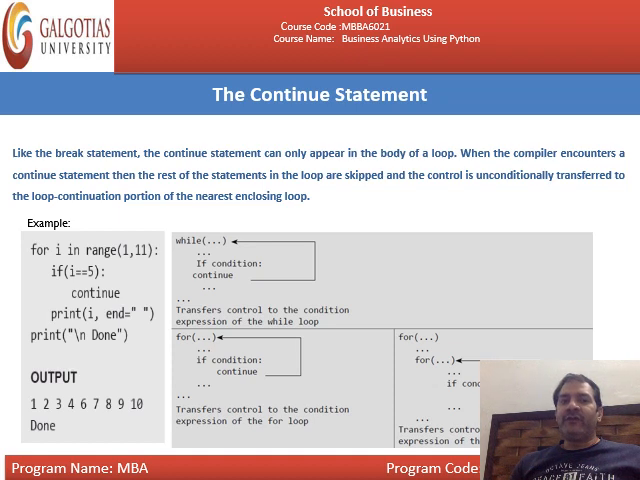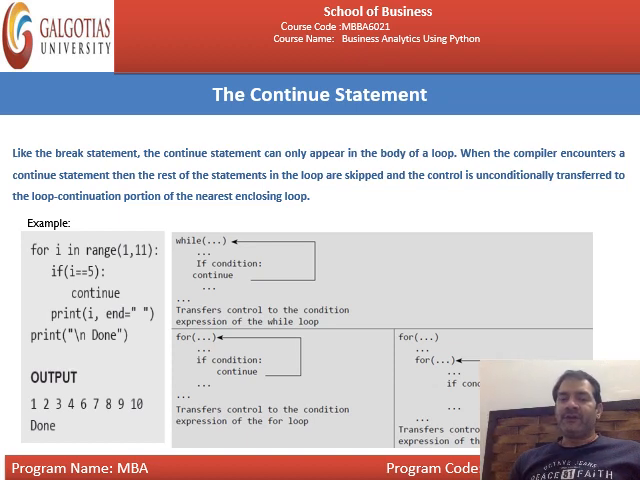When the value of I is equal to 1, it will print 1. I is equal to 2, it will print 2, then 3, then 4. When I is equal to 5, it will not print 5, but continue. Continue means control goes back to the expression within the loop. Now the value will be 6. 6 will be printed, 7, 8, 9 and up to 10. Then finally 10 will be printed. This is all about the continue statement.